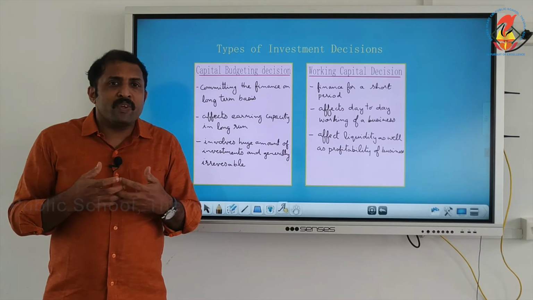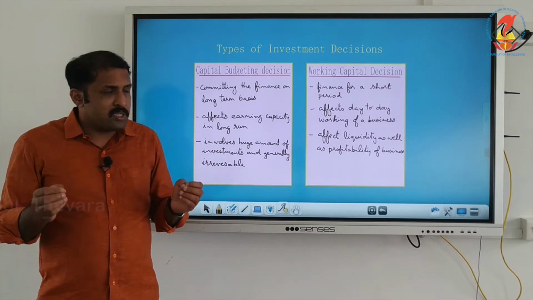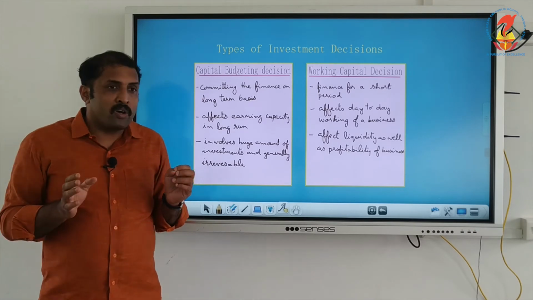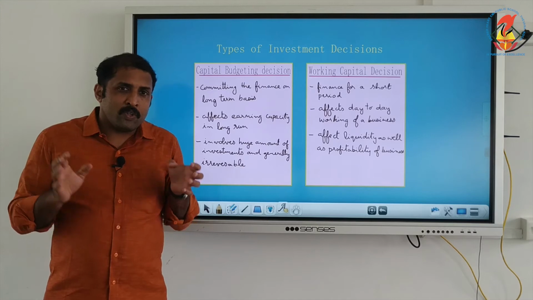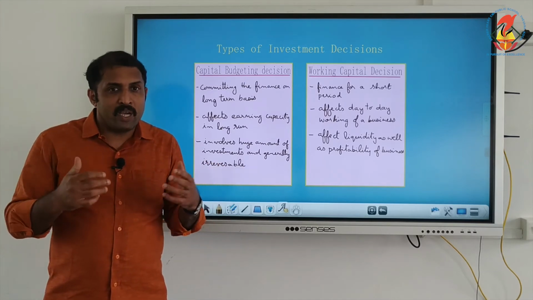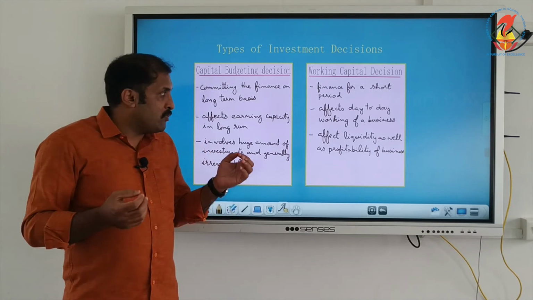We will get the benefit only after quite a long period. Because of that, it affects the earning capacity in the long run. For the investment made, the earning will not come immediately. It may take time, so it affects the earning capacity of the firm.